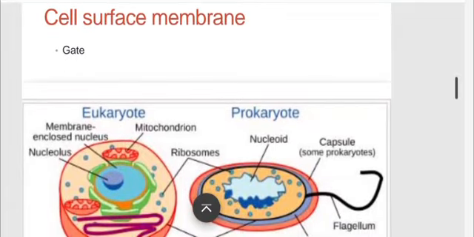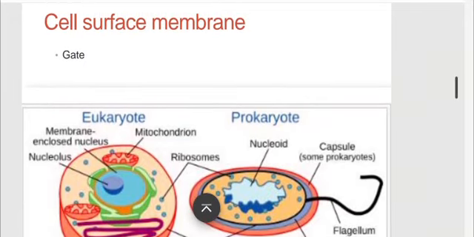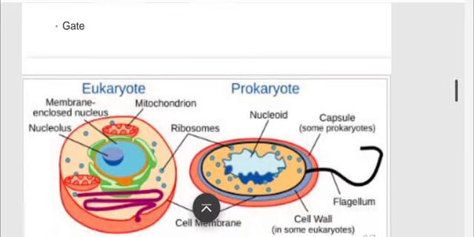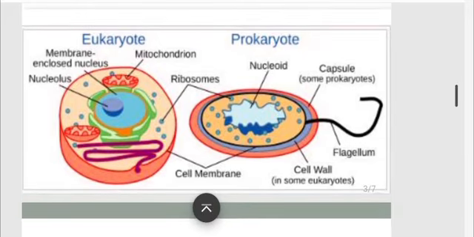So as I told you, let's connect it to our biology class. One of the most important components of a cell is the cell surface membrane, aka the gate. It is the line. It controls which substances will enter the cell and which will get out. So it's kind of like a gate and the security guard standing near the gate. In eukaryotic cells and in prokaryotic cells, a cell surface membrane is present.